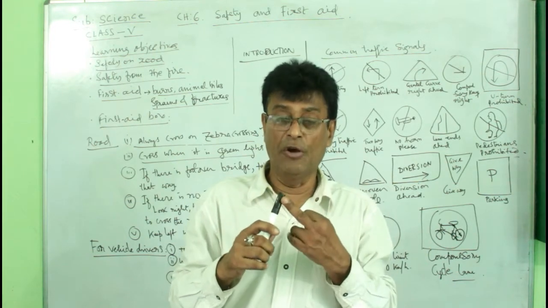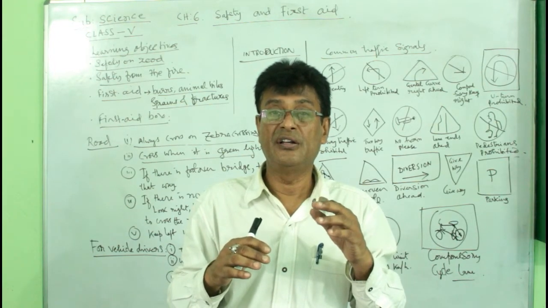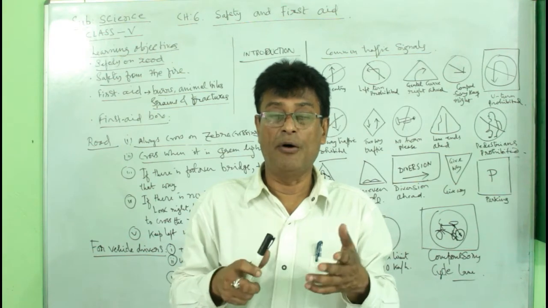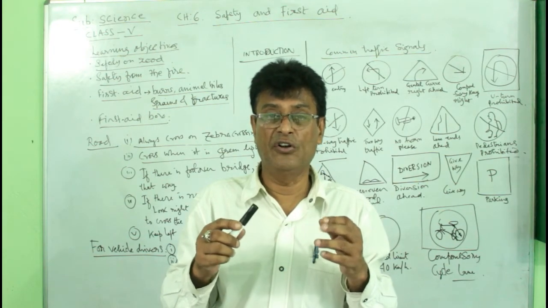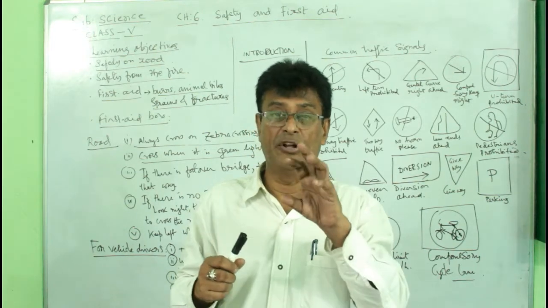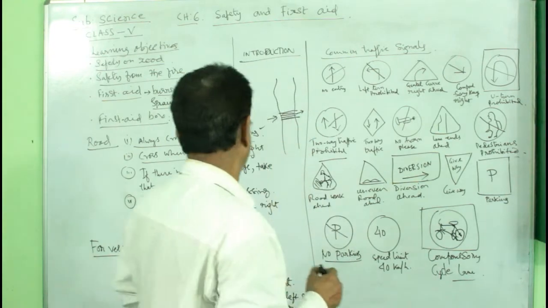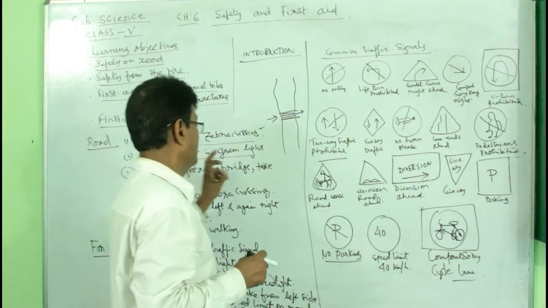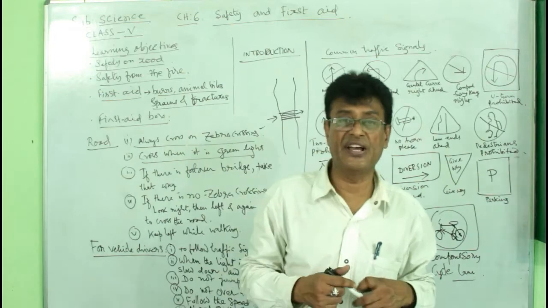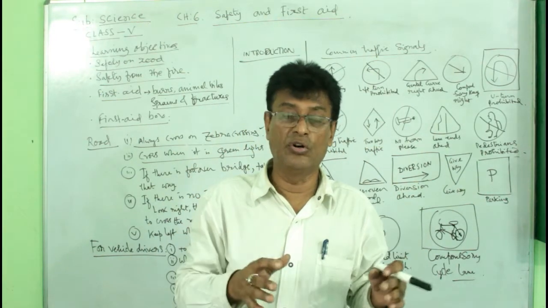And yellow means slow down. If there is red, stop. Sometimes after yellow, green comes, then you go. Whatever it is, yellow means be careful and slow down. So cross when the green light is there. When the green signal is there, you must cross the road at that time.